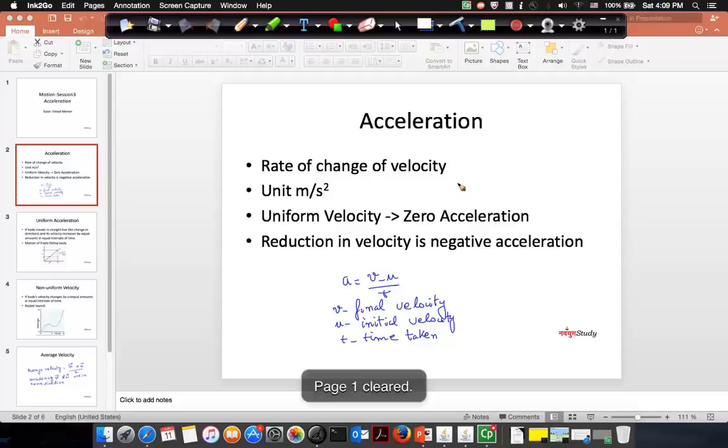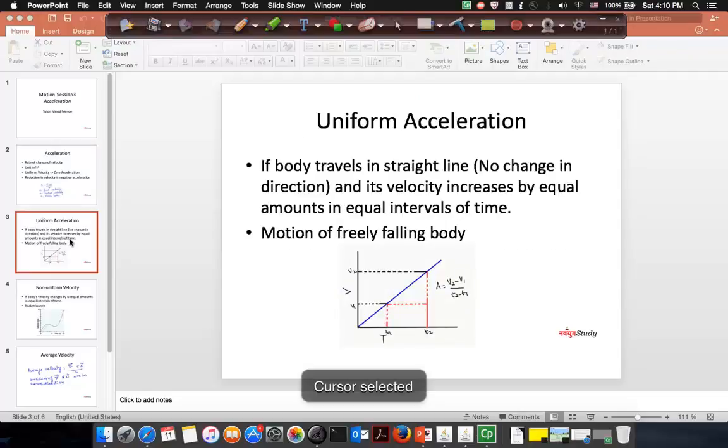So now that we have discussed the basic term acceleration, let us look at what is uniform acceleration. We have seen what is uniform motion. In the case of uniform motion, you are talking about a body which is moving with uniform velocity, which means the amount of displacement in equal intervals of time is going to be the same for uniform motion. But what about uniform acceleration? In the case of uniform acceleration, what you're saying is the rate of change of velocity or velocity change in equal intervals of time is going to be the same.